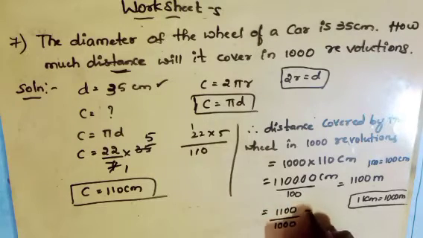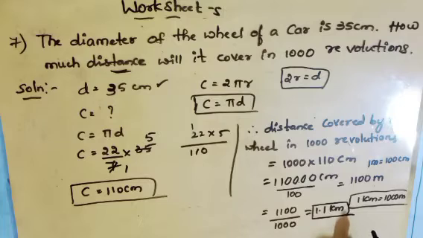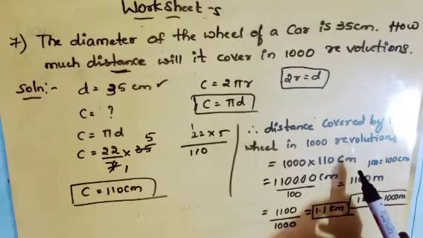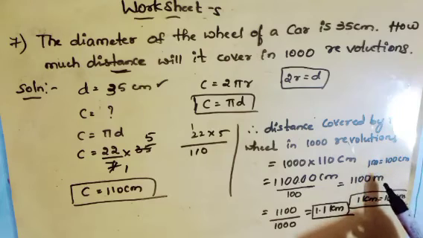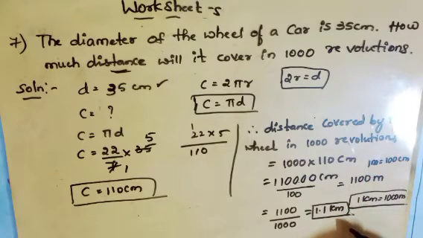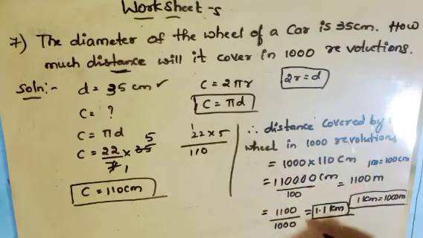Here the denominator has 3 zeros, so the point comes after 1, and we get 1.1 kilometer. So in this way we converted centimeter into kilometer. First we convert into meter, afterwards kilometer. Therefore the distance covered by the wheel in 1000 revolution is 1.1 kilometer. Let us solve the next one.